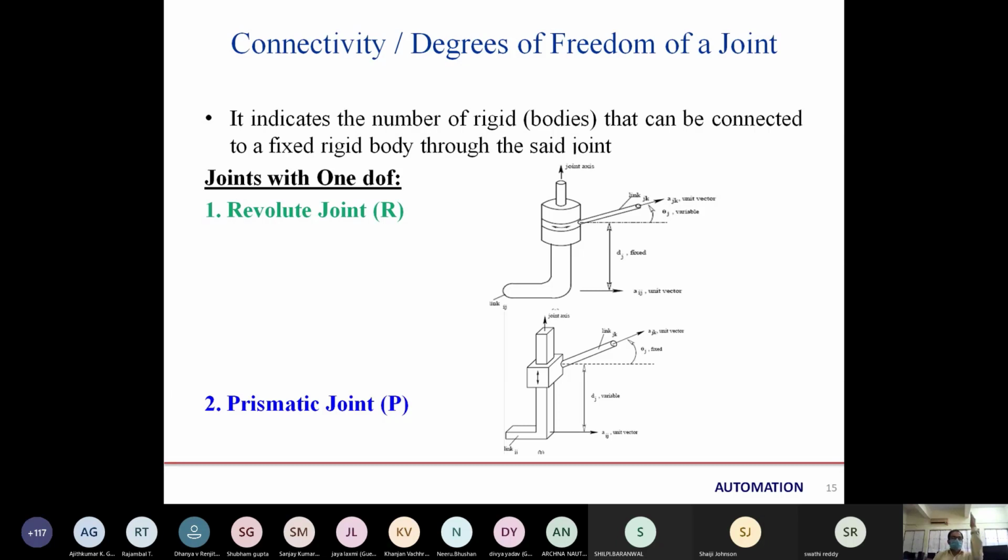Likewise, prismatic: this is fixed, this is output, and we have connected them, and only one movement we are getting, that is up and down, that is independent motion. So this is 1 independent degree of freedom we are getting from this joint. Is there any doubt in degree of freedom with the joint?